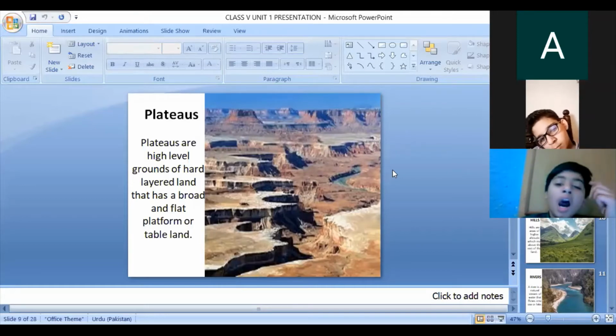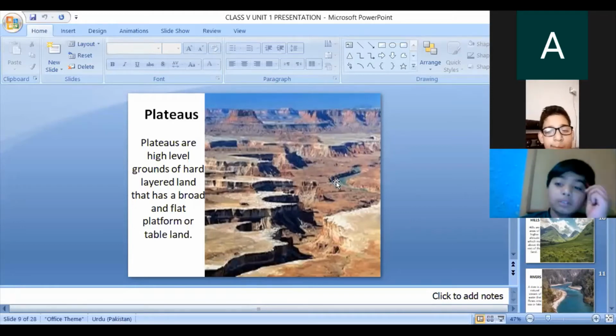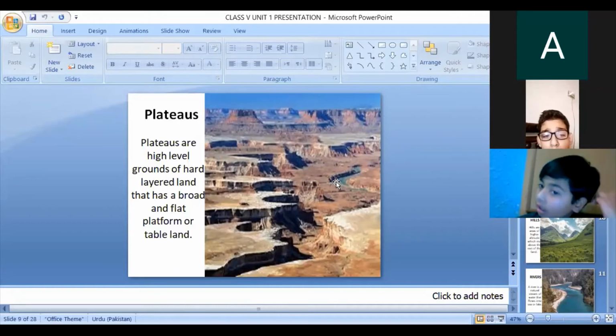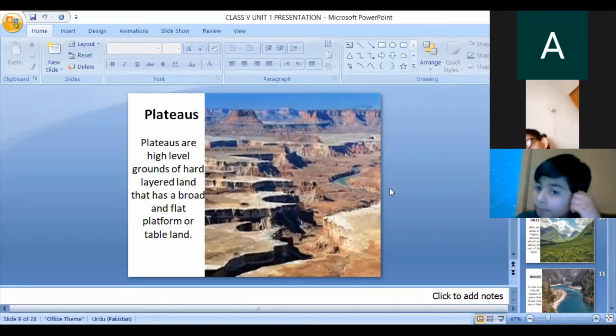Potohar Plateau is the area where we are living, and it is a very famous area. Potohar Plateau is blessed with oil and minerals, and the world's biggest salt mine is also situated there. Balochistan Plateau is situated in the province of Balochistan. It is rocky and barren land, and this land is also blessed with minerals.